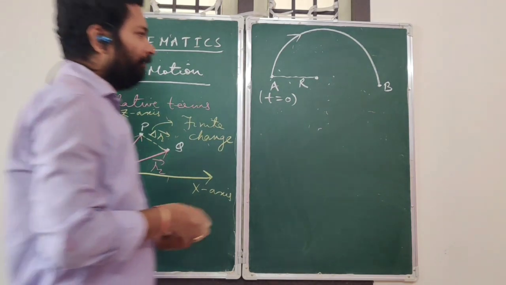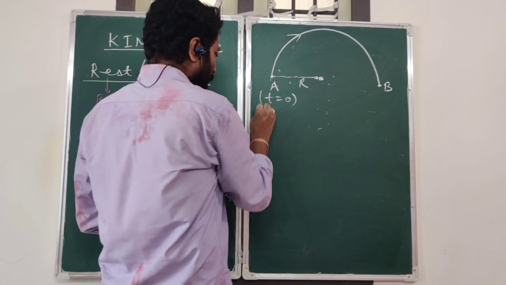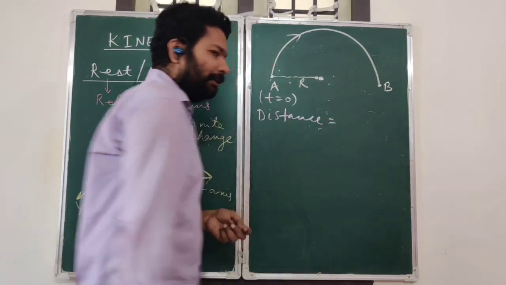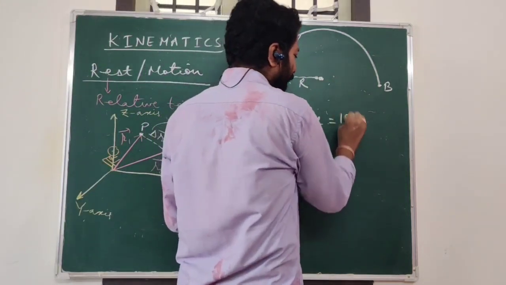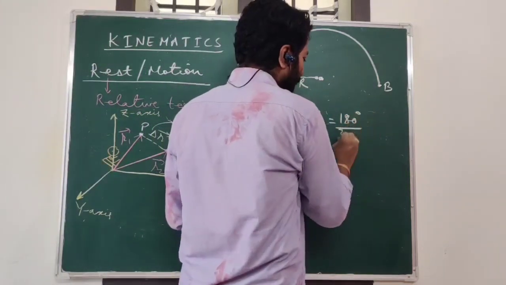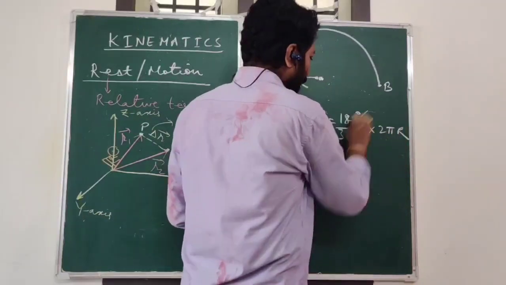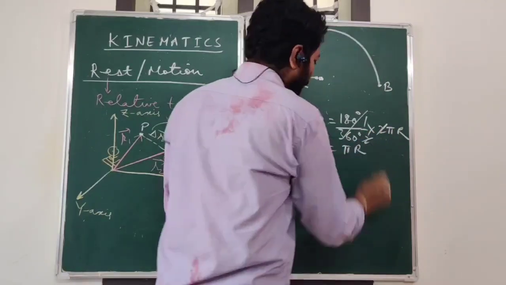So what will be the distance travelled by the body? Distance is actual path length. Actual path length will be half the circumference of the circle because this angle is 180 degrees. So we can write 180 degree by 360 into 2 pi r. So this is half, 2 and 2 will get cancelled. So this is pi r.